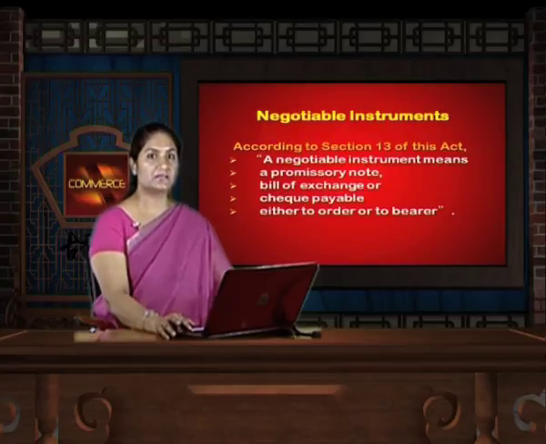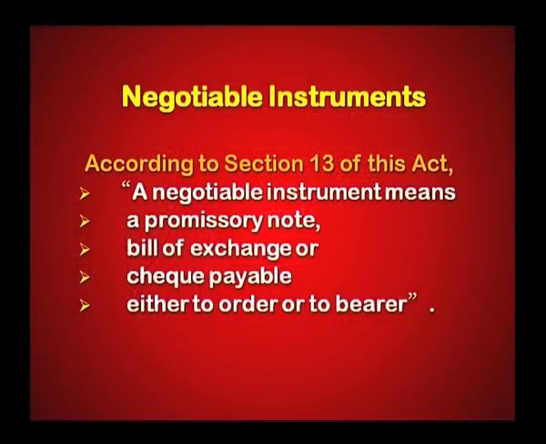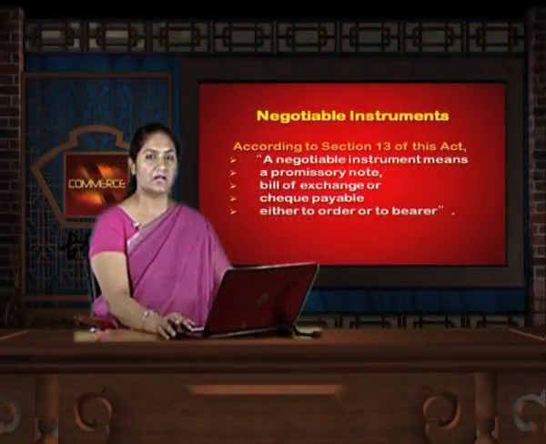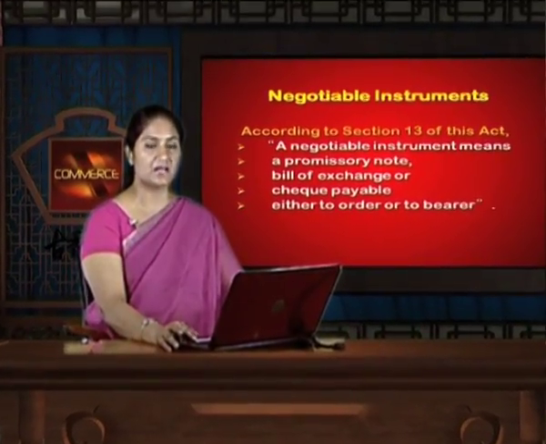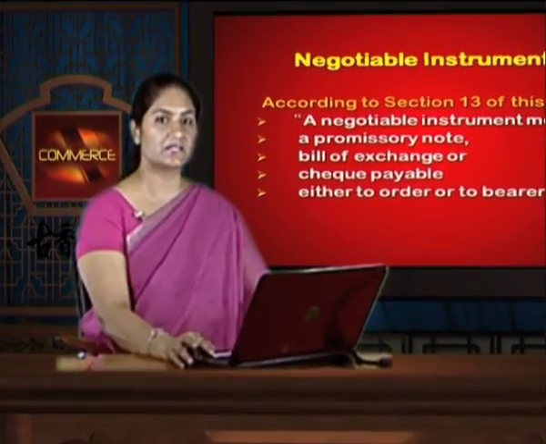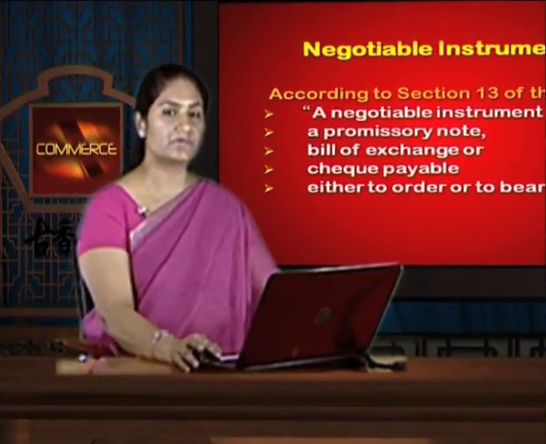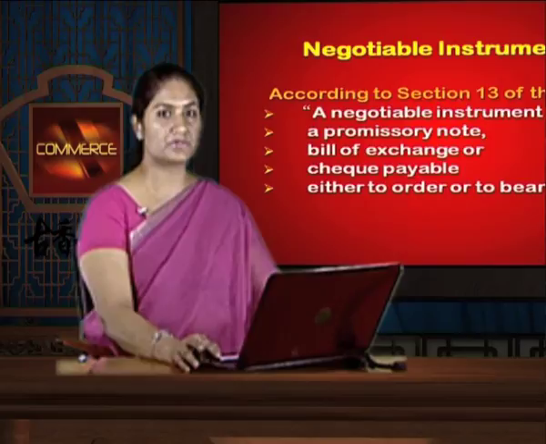Let us take the definition in Section 13 of the Negotiable Instruments Act 1881. A negotiable instrument means a promissory note, bill of exchange or cheque payable either to order or to bearer. Now, in this definition, what a negotiable instrument does is not discussed, but it merely gives the three kinds of negotiable instrument. To state over here, even the traditional negotiable instruments like hundis will be covered in the Negotiable Instruments Act 1881.